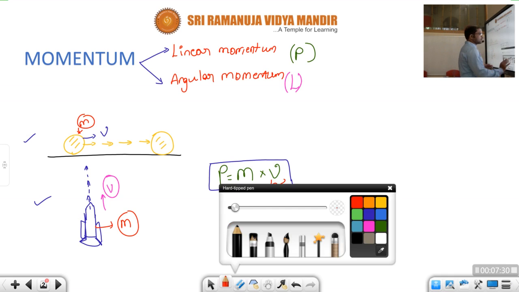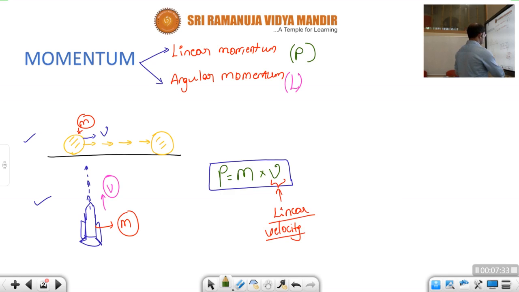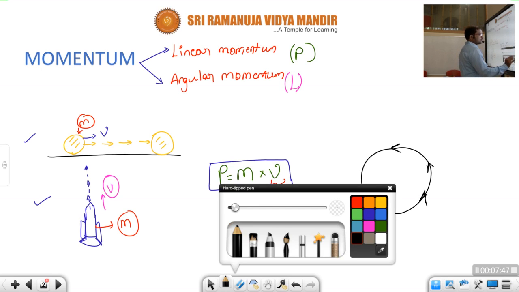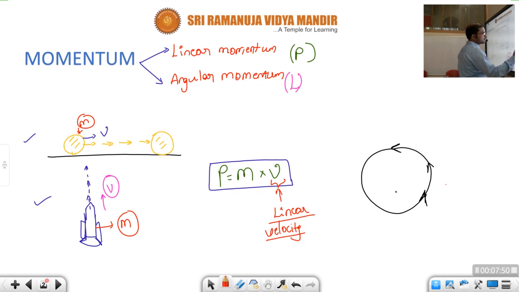Next, what about angular? Angular, in the sense, children, means the body is moving in a circular path. That particular object is moving in a circular path. Whenever any body, object or particle is moving in a circular path, that body will have angular velocity, children. What is it? Angular velocity, omega. Here we are taking linear velocity; there we consider angular velocity.